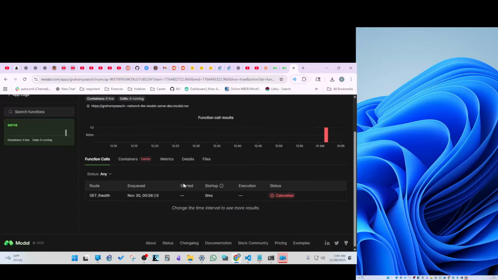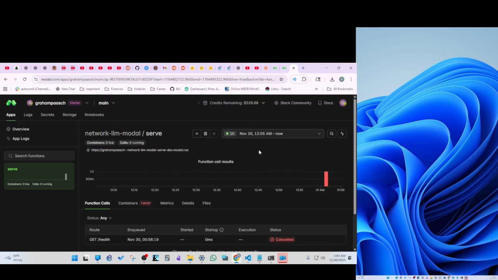So we've got an error already. Oh, it got canceled. I don't know why it got canceled. That's not good. It shouldn't get canceled. But there's my endpoint, which is probably another bad thing to see.